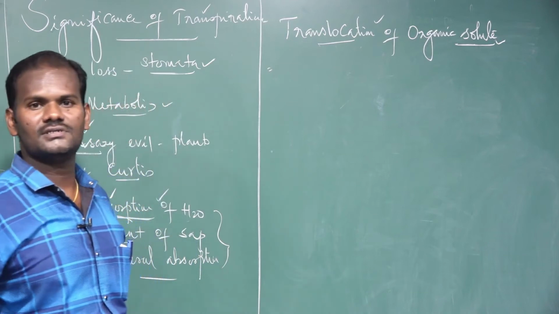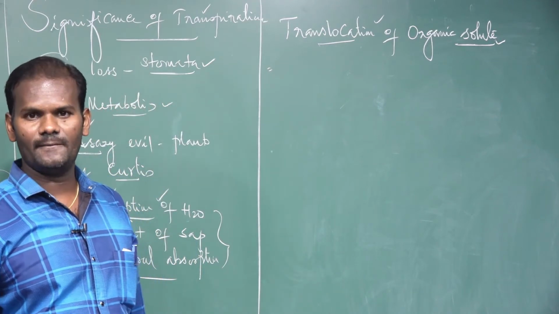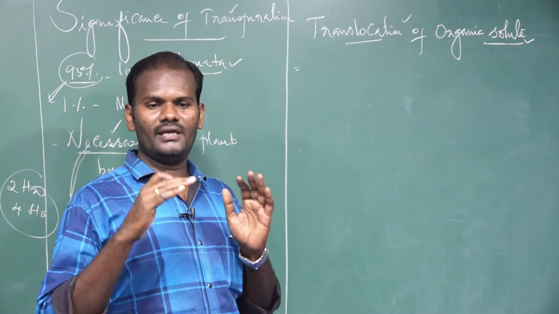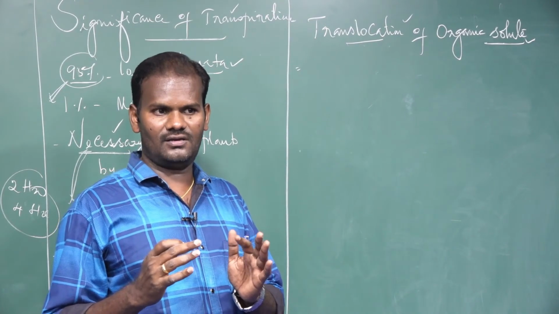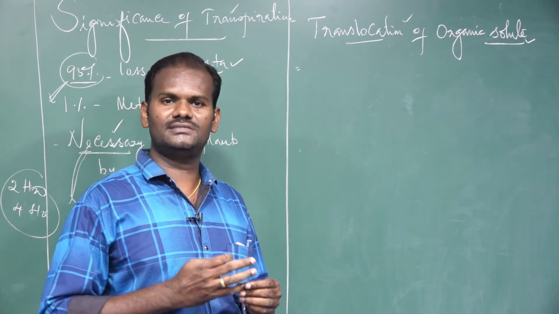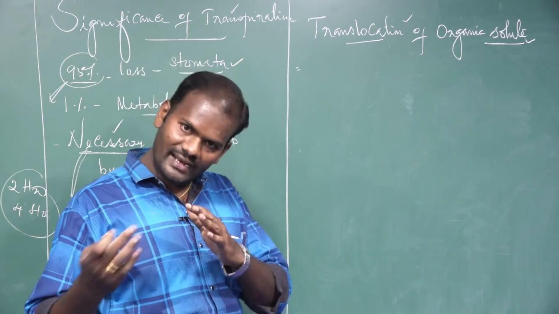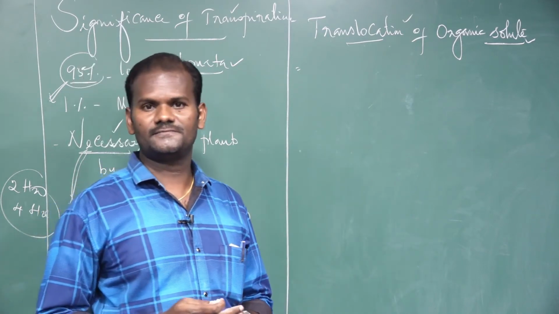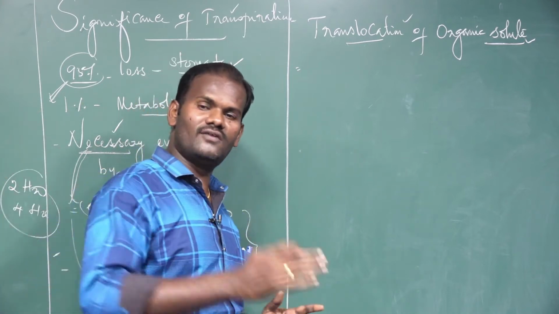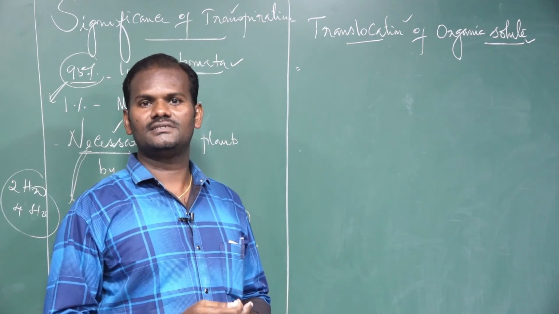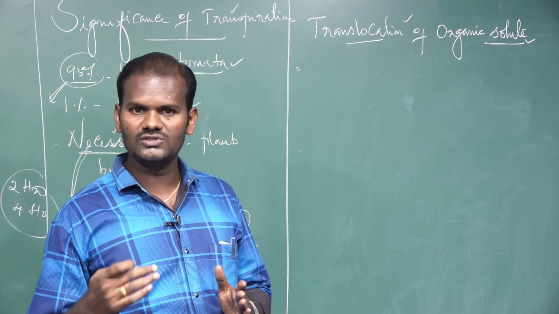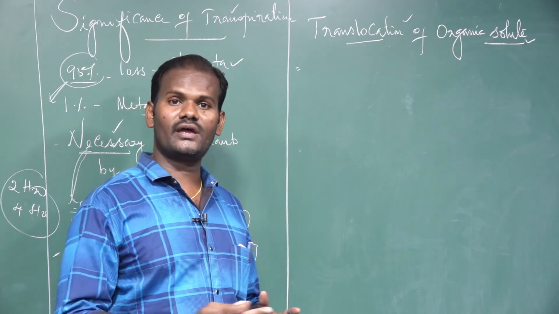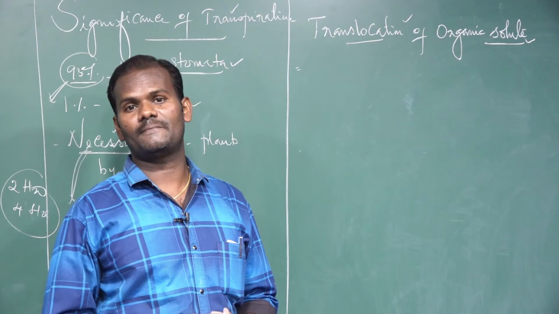The leaf synthesizes organic food material, that is one side. Organic food material is stored in the form of a macromolecule called starch. Starch is a polysaccharide. When the plant requires it, this macromolecule starch is converted into simple sugars. Starch cannot be translocated from one part to another, but it is converted into simple sugar, for example sucrose. The simple sugar is translocated to different parts of the plant body.